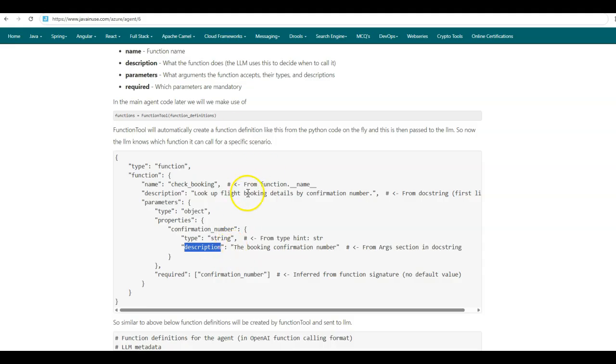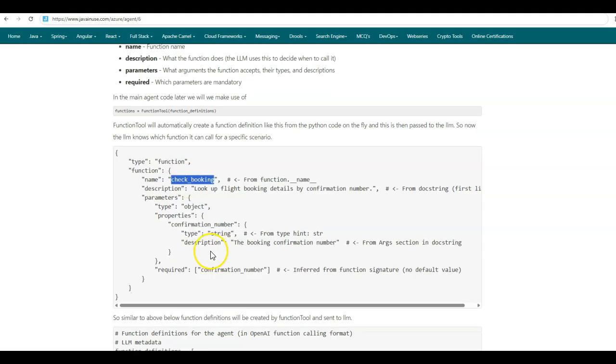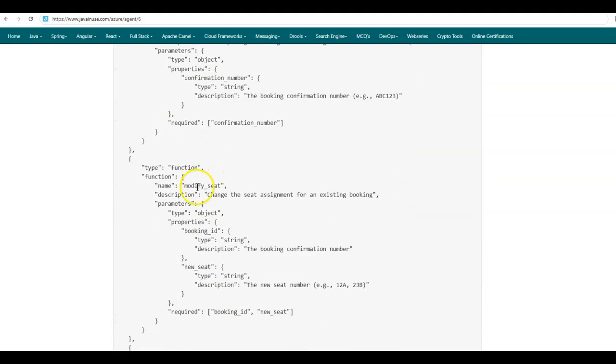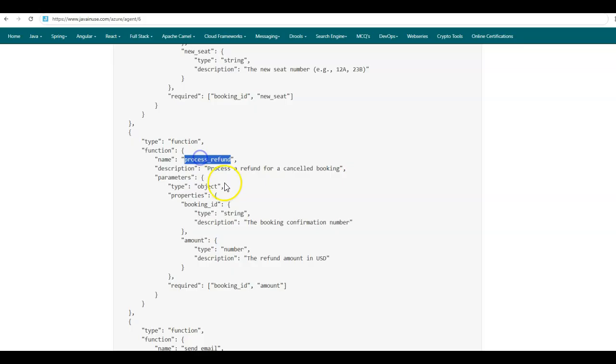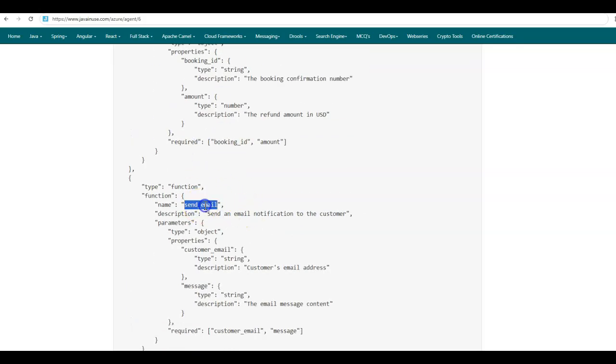Again, the description we have defined in the Python code, a doc string. And finally, we have the confirmation number parameter as required. This is inferred from the function signature as there is no default value. So similar to check booking, for other Python code functions also, the function definitions will be created by the function tool and these will be provided to the LLM.